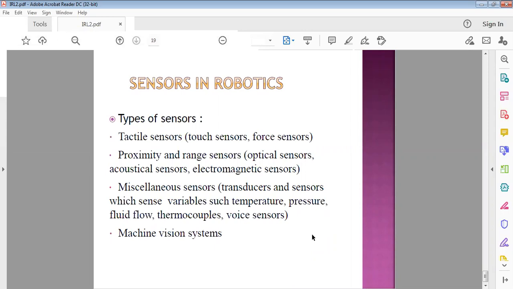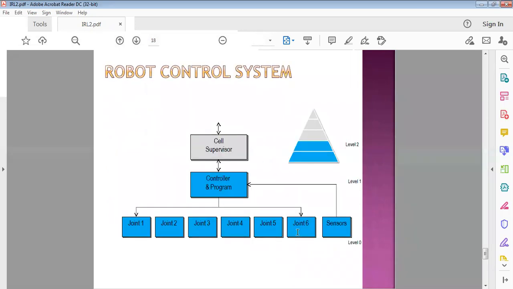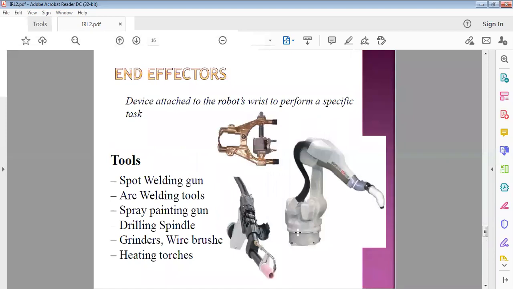And there is a camera which acts as a vision sensor. So machine vision systems, vision camera, vision sensor. So this is about the main components in an industrial robot.